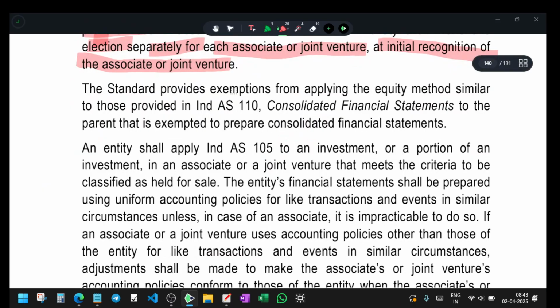The standard provides exemption for applying the equity method, similar to those applicable to Ind AS 110 consolidated financial statements, to a parent that is expected to prepare consolidated statements. So when the company is following consolidated financial statements, they need to show investments under the equity method. But in that case also, exemption is provided. Exemption is provided to state that you don't need to follow the equity method. You can follow the exemption on a fair value basis.